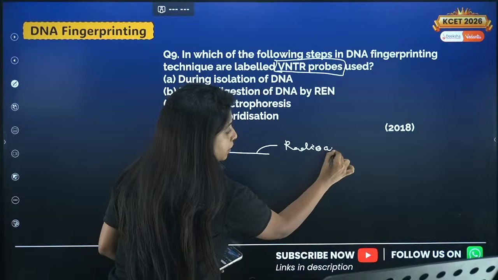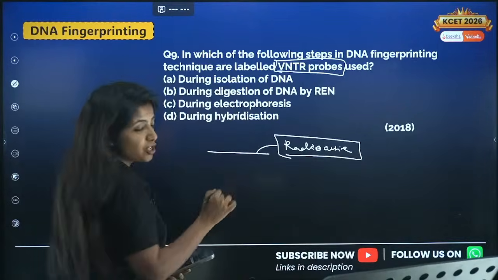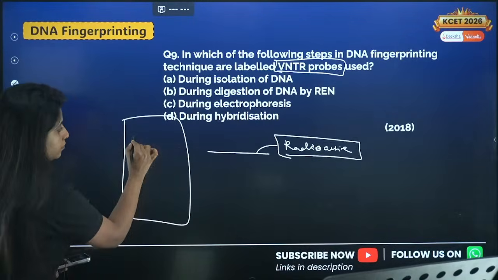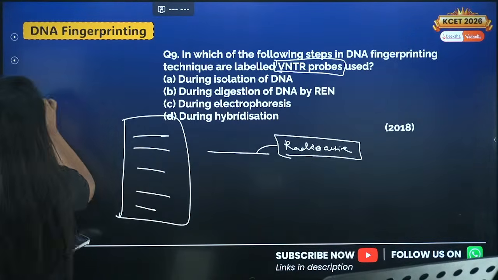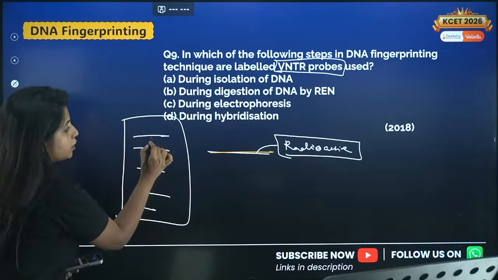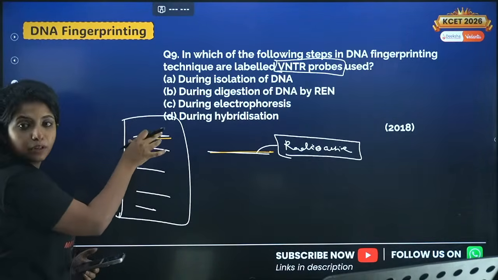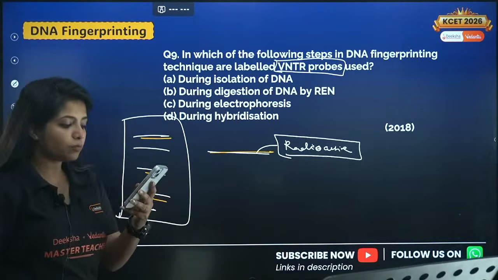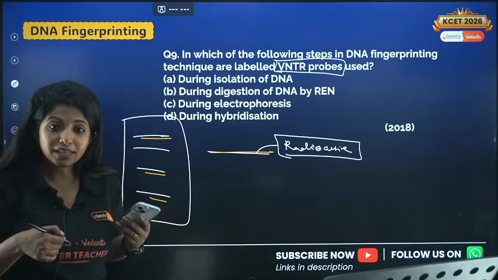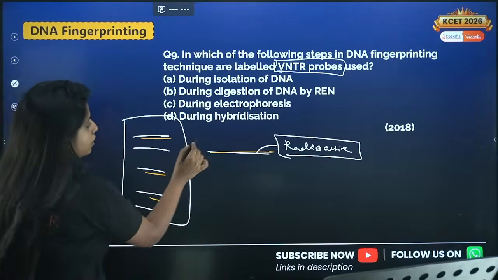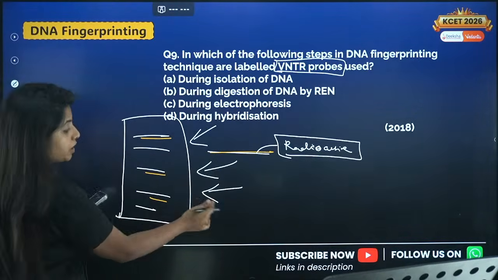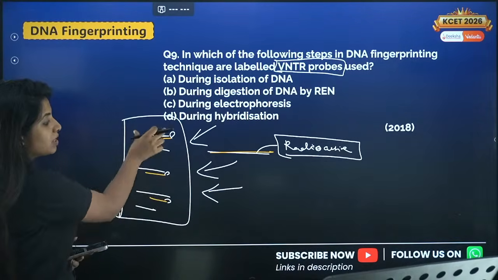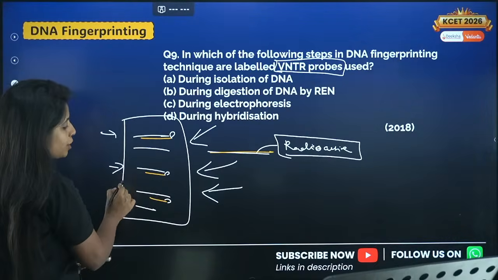It is labeled with a radioactive compound such that, my dear children, suppose I have the DNA and I put this probe over here. This probe will go and bind with only that particular DNA which has the complementary base pairs. Suppose it bound over here. Now, if I want to see this, what do I do? I have to put it under some UV rays. In that case, under the UV rays, they will glow up and I will be able to see the entire sequence where it is going and matching.